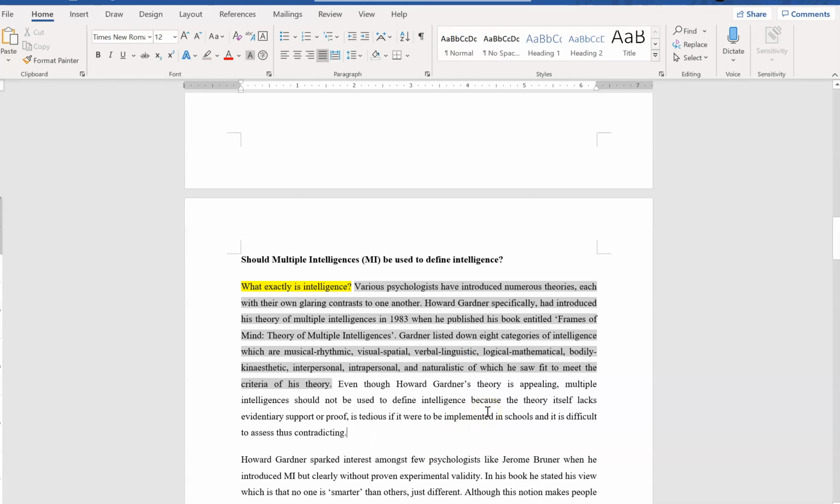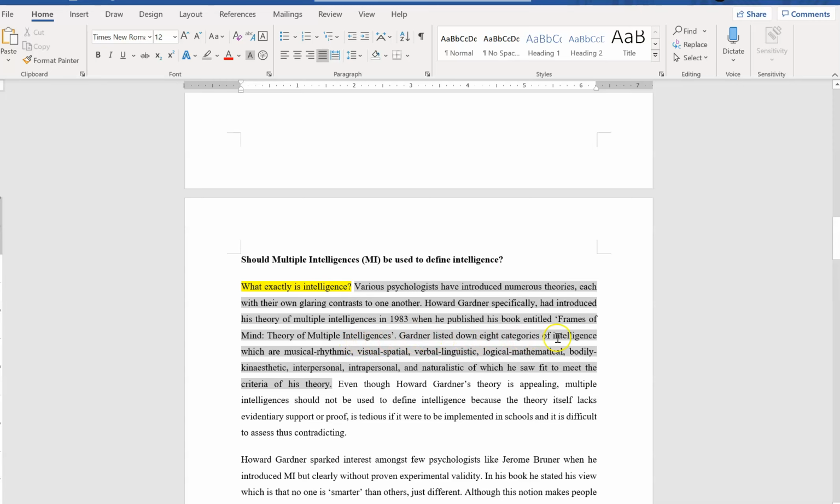What exactly is intelligence? It's a question hook. So like I said, the hook cannot be very similar to the question that they are asking. Various psychologists have introduced numerous theories, each with their own glaring contrast to one another. Howard Gardner specifically introduced his theory of multiple intelligences in 1983 when he published his book entitled Frames of Mind, Theory of Multiple Intelligences.